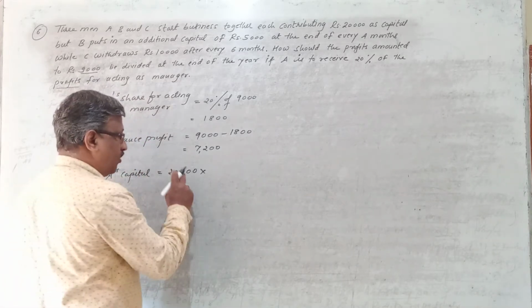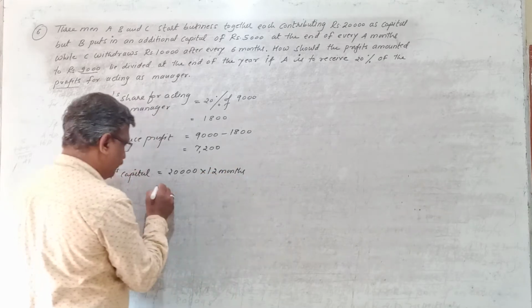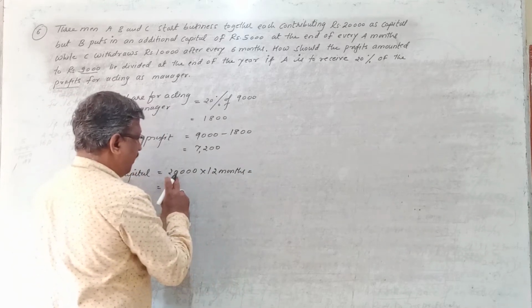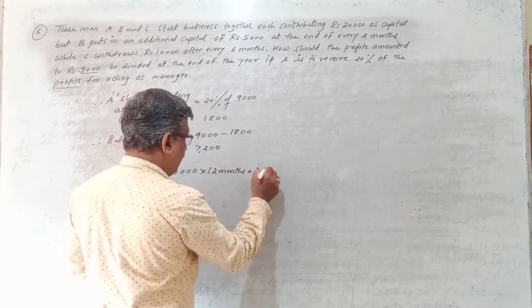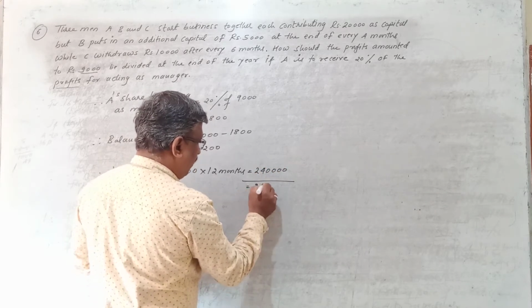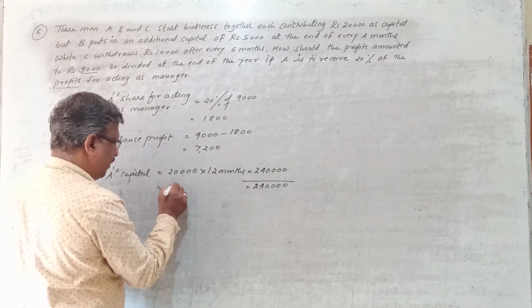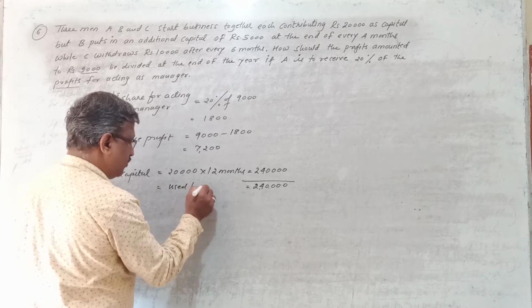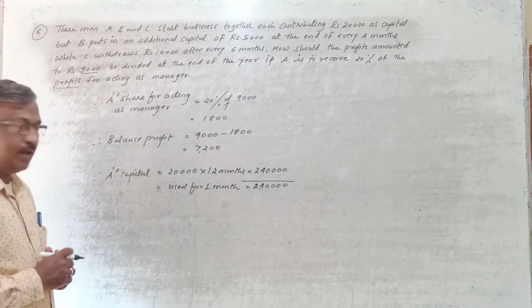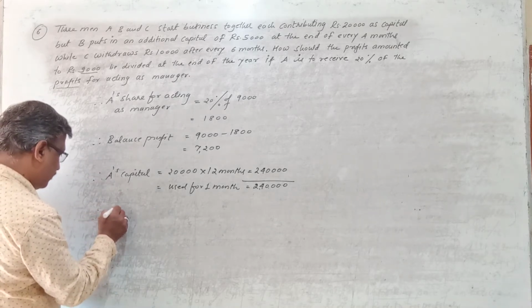So his capital of 20,000, you have to multiply by how many months? By these 12 months. So 20,000 into 12, we get 2,40,000. Right? So totally you get 2,40,000. So these 2,40,000 are treated as used for 1 month. Now you have to find whose? B's capital.